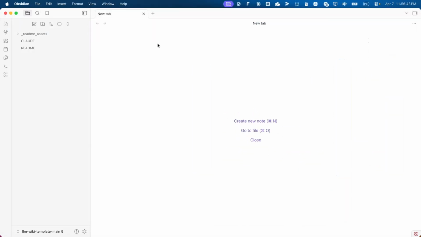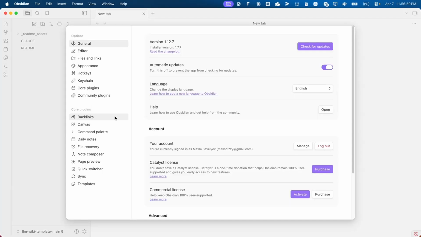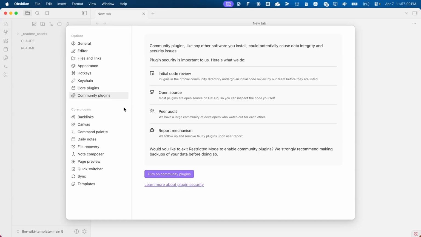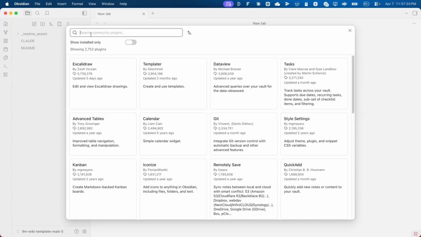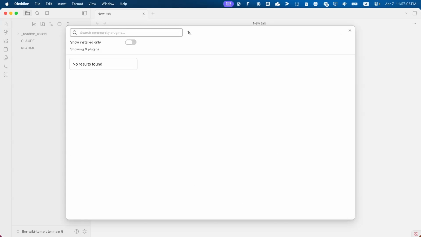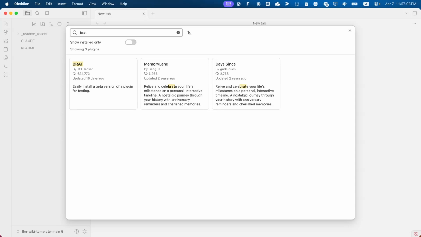A few additional steps that make your life easier is to install a Claude Code wrapper or plugin for Obsidian, so you can chat with your knowledge base right within Obsidian. So go to Settings, Community Plugins, Browse. Find BRAT.